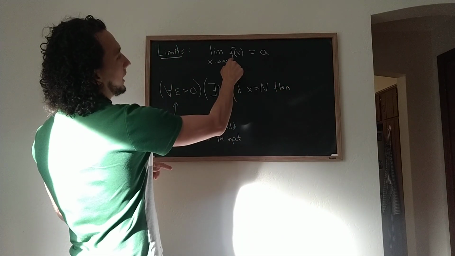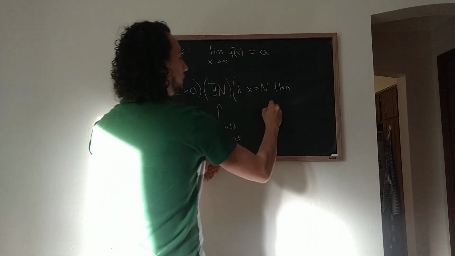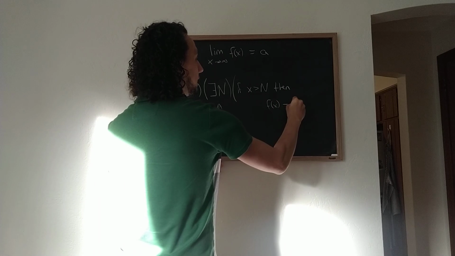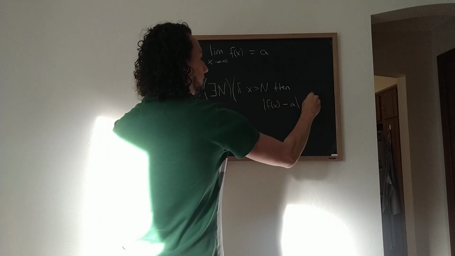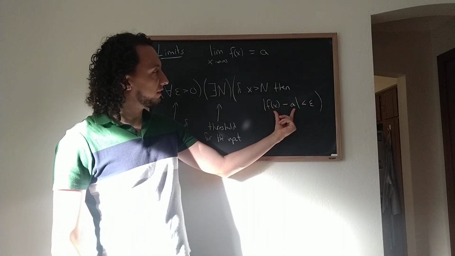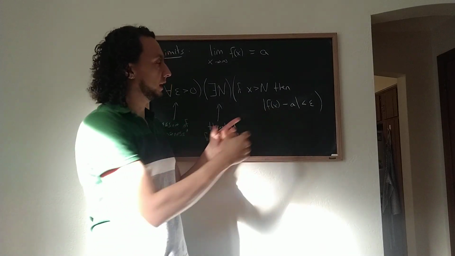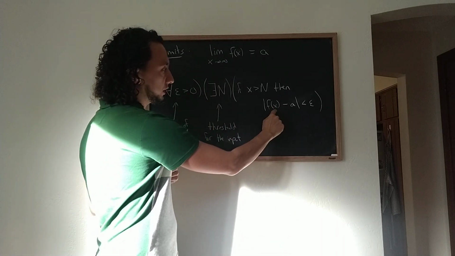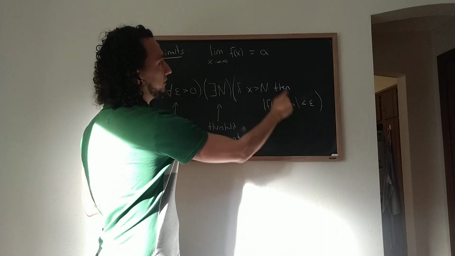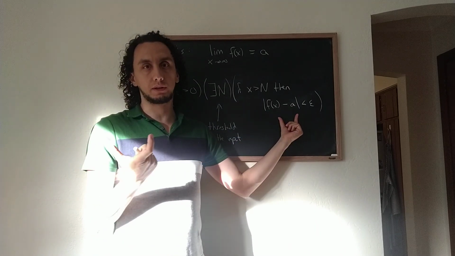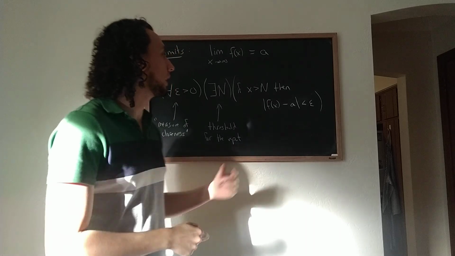that my output of the function, f of x, that its distance from a is less than epsilon. And here I'm using the difference between f of x and a in absolute values to express the distance between the output of the function and this value a, which is supposedly the limit. So I also have a video on using absolute value to talk about distance in that way.